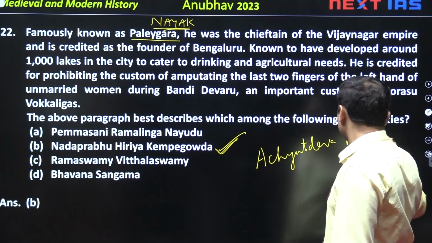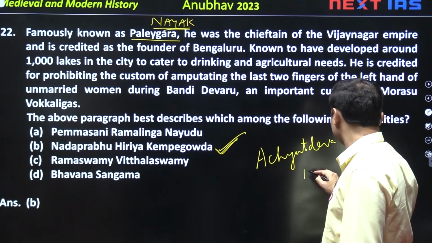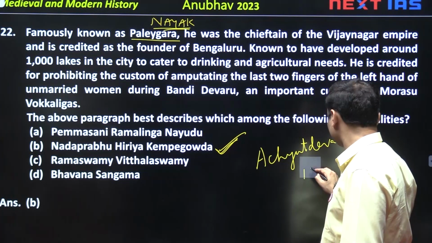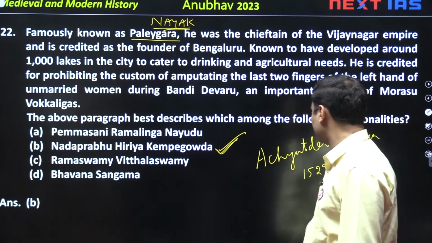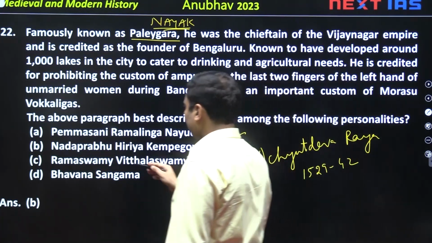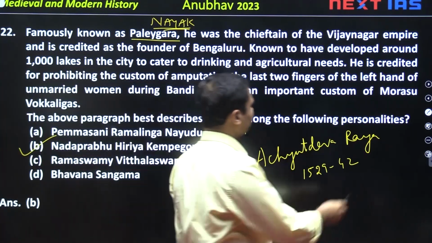This is the period of Achyut Dev Rai, and in this period he established Bangalore. So the answer is B.